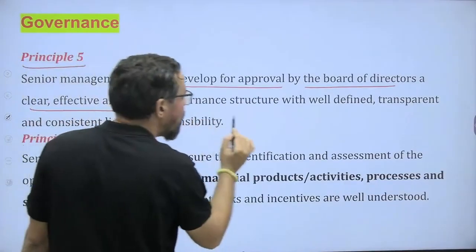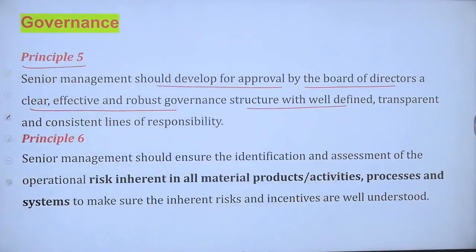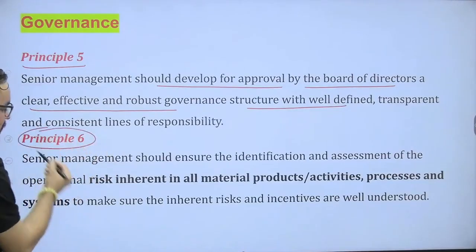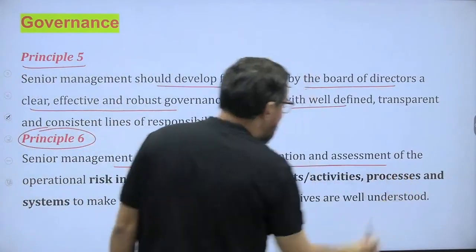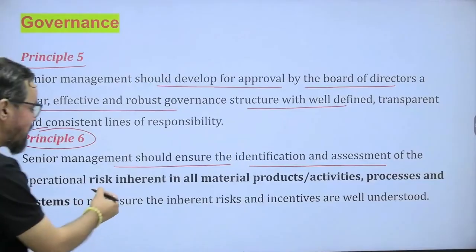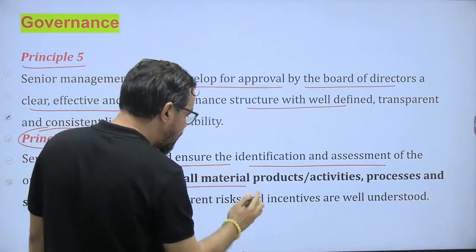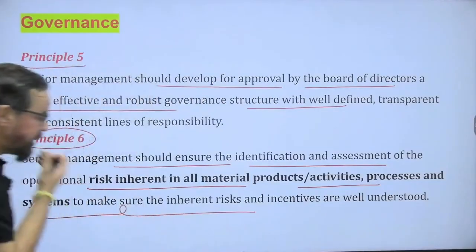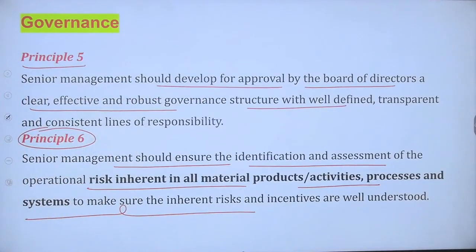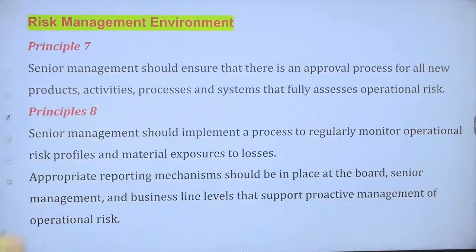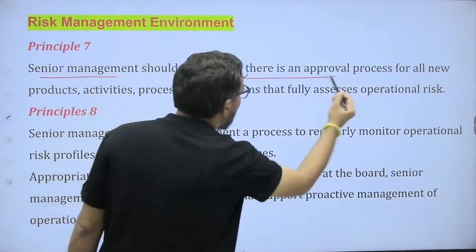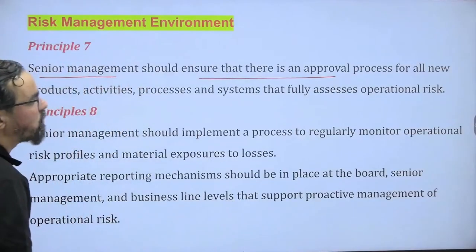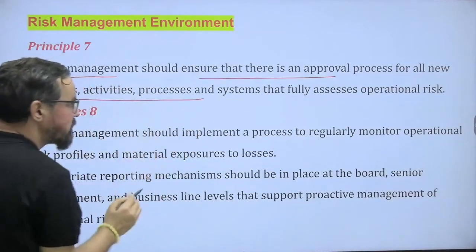Fifth one is senior management should develop, for approval by the board of directors, a clear, effective and robust governance structure with well-defined, transparent and consistent lines of responsibility. Sixth one is senior management should ensure identification and assessment of the operational risk inherent in all material products, activities, processes and systems to make sure the inherent risk and incentives are well understood.